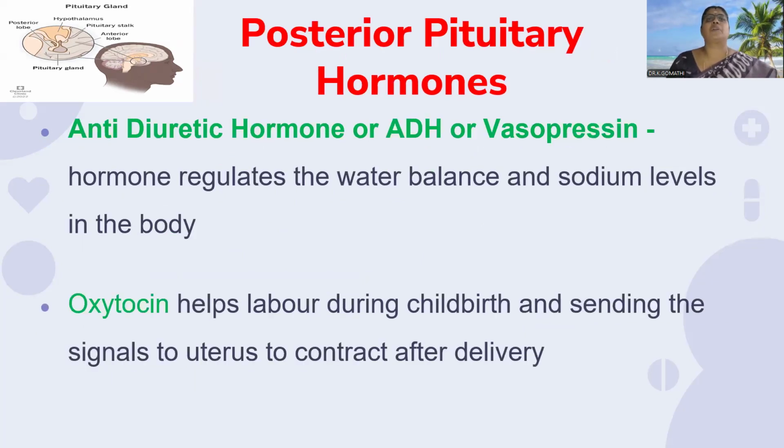The hormones of the posterior pituitary: antidiuretic hormone, ADH, or vasopressin. This hormone regulates the water balance and sodium levels in the body. Oxytocin helps during childbirth, sending signals to the uterus to contract after delivery.